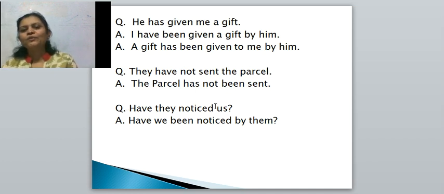Third is, have they noticed us? This is the verbal question. And my dear students, I have not followed the steps here. I wrote the answer directly, so that you will also get the practice of it, right? The steps are very easy. Have they noticed us? Means they have noticed us. We have been noticed by them. We have been. Then I have done have we. Question is framed. So, have we been noticed by them? Question mark is given. Understood?